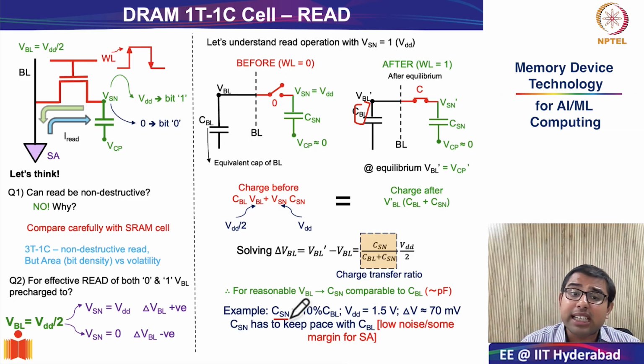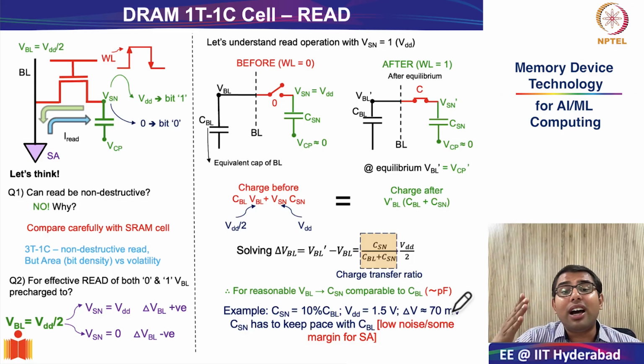If CBL increases, CSN has to increase. If you don't do that, the sense margin will become very tiny, and there will be big problems in trying to get a reasonable sense margin. This will become a very big challenge, as we will see a few classes from now.